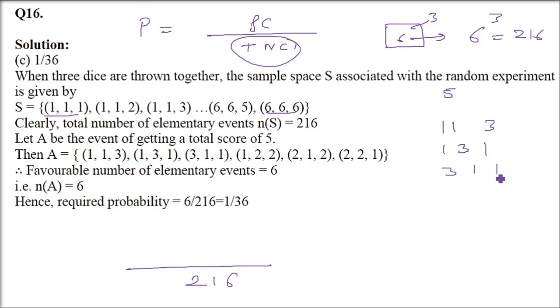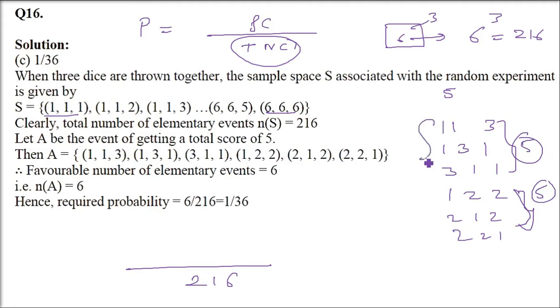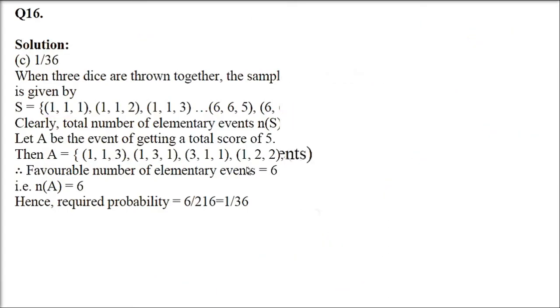So 1, 1, 3, 1, 3, 1, 3, 1, 1, this is 5. Then this is going to give you 5. The other one can be 1, 2, 2, 2, 1, 2 and 2, 2, 1. This is your 5. This is also your 5. So how many count are there? So these are 1, 2, 3, 4, 5, 6. So we have to find out the number of favorable cases. In order to find out the probability, number of favorable cases divided by the total number of cases. So we have to count the numbers. So these are 6. 6 by 216 is 1 by 36. This is going to be the answer.